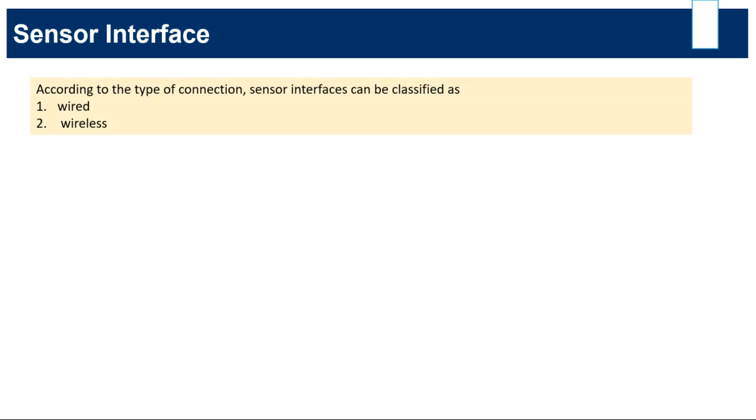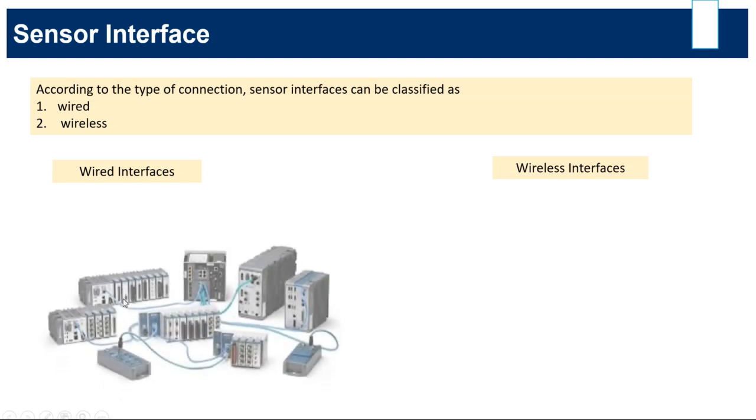Now the sensor interface module. For sensor interfacing, we have two concepts: one is wired and the other is wireless. We can connect our system using wired and wireless connections.